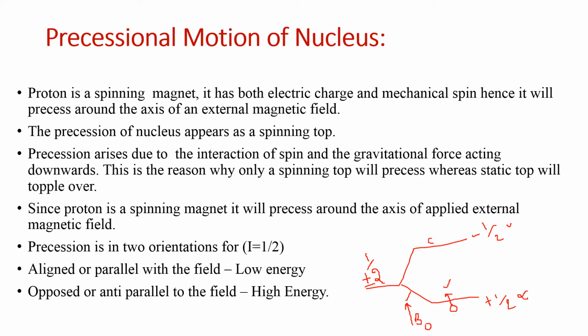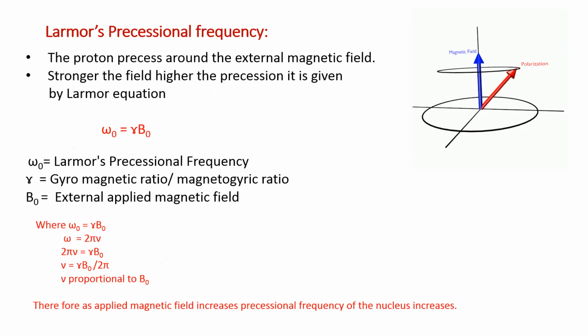And if the magnetic moment of the spinning proton is in the opposite direction, that is called opposed or anti-parallel condition, and we represent it as minus half state, which is of higher energy state. So for I = 1/2, there are two spin states, alpha state and beta state. So this is about the aligned condition and parallel condition to the external magnetic field.